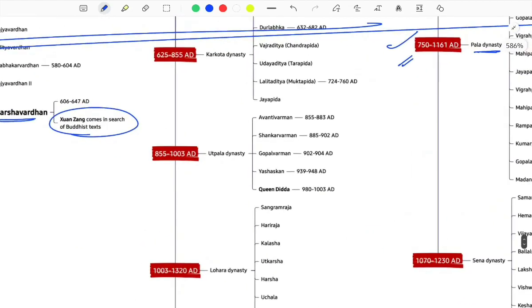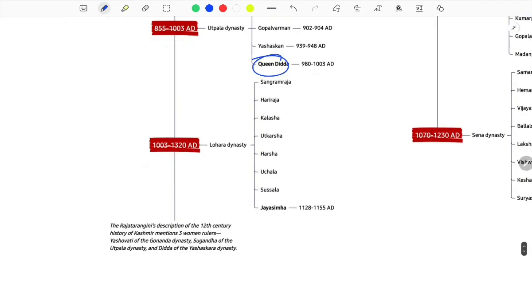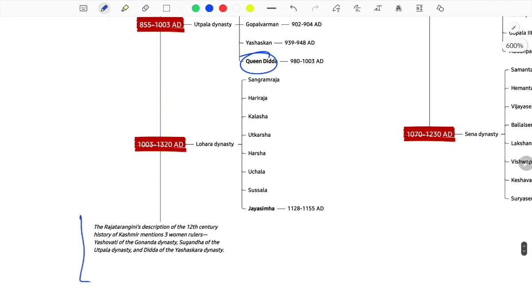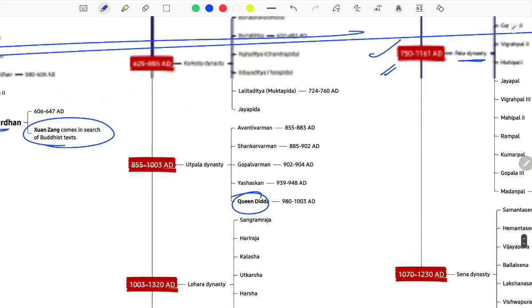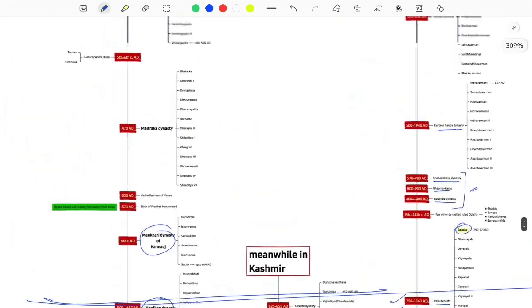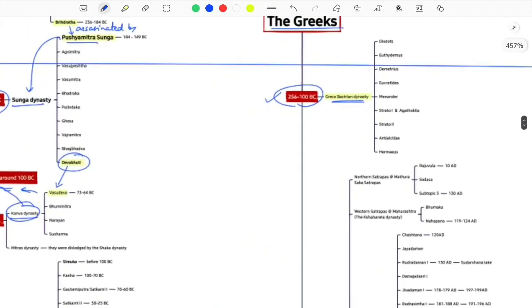In Kashmir also you have Karkota, Utpala and Lohara dynasty, Queen Didda, the most celebrated queen of Kashmir. Okay, this is the important thing which I mentioned, maybe you can get a question. The Rajatarangini's description of the 12th century history of Kashmir mentioned 3 women rulers: Yashovati of the Gonanda dynasty, Sugandha of the Utpala dynasty, and Didda of the Yashaskara dynasty. Okay, just if you can remember this thing, then fine. Otherwise, try to remember at least this much.